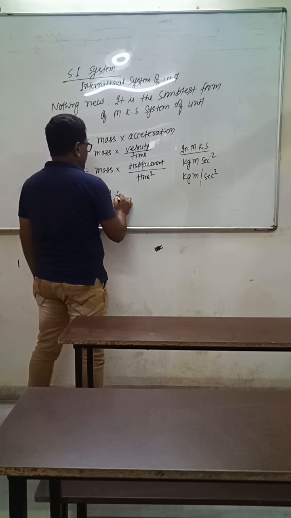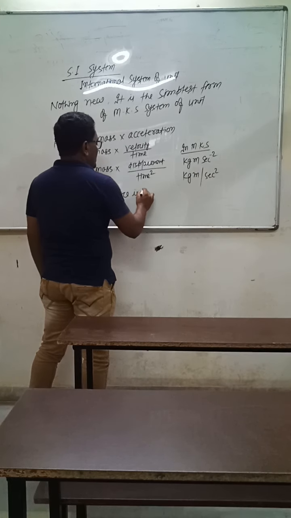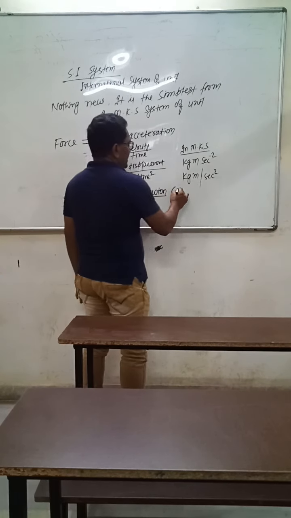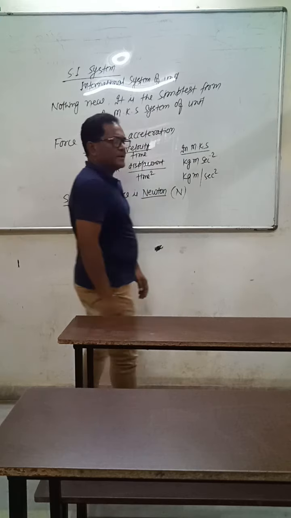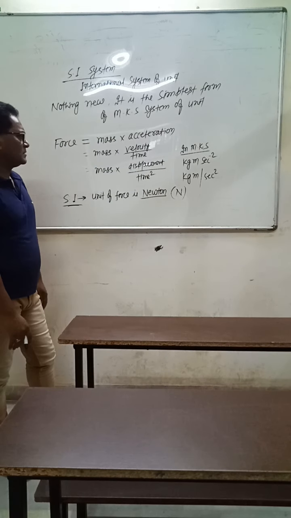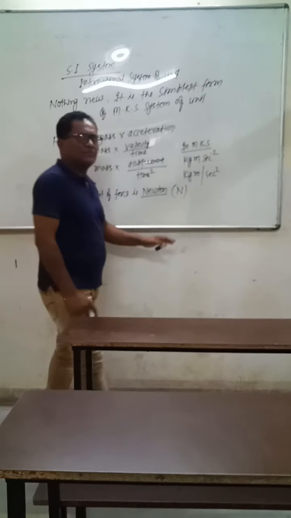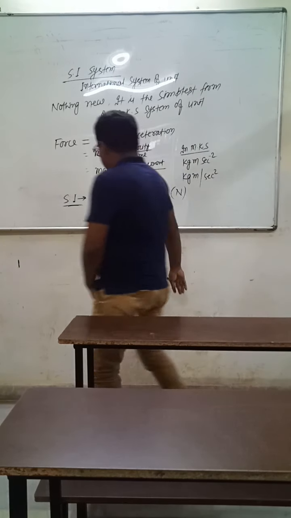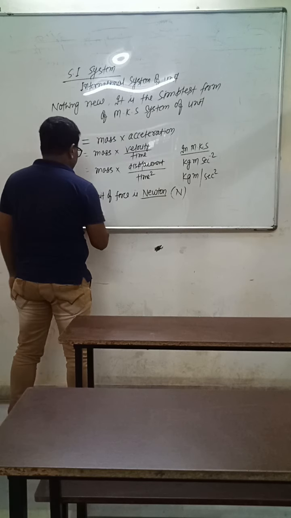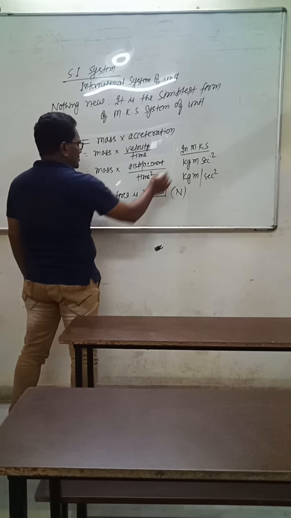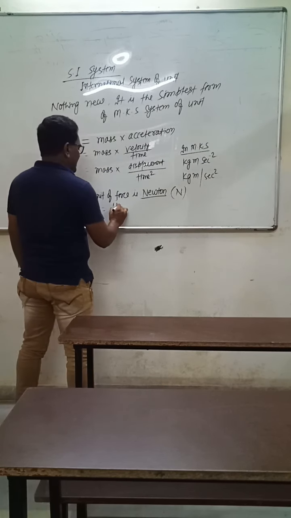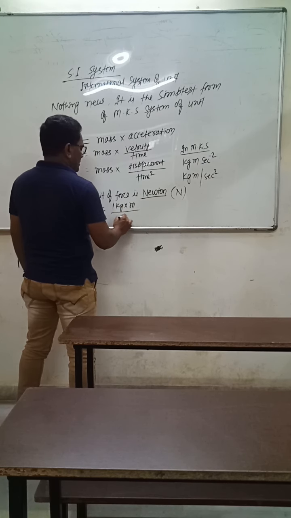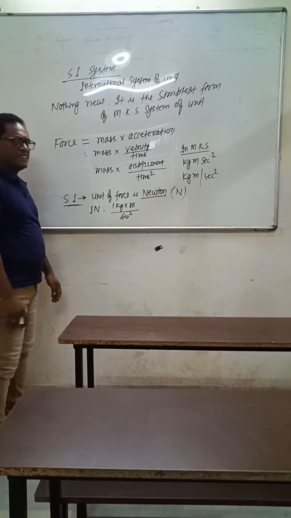It is simply written as N. It means 1 Newton is equivalent to 1 kg meter per second square.